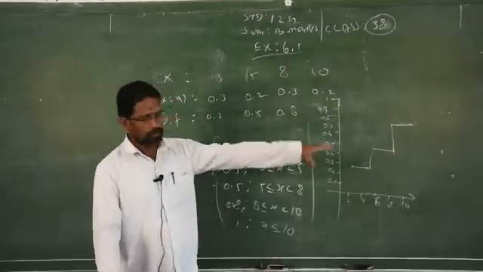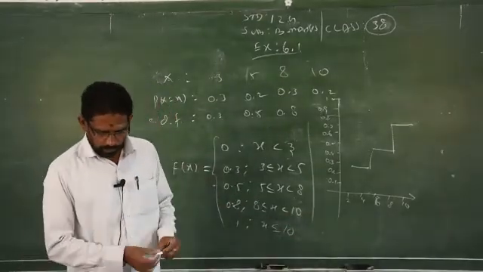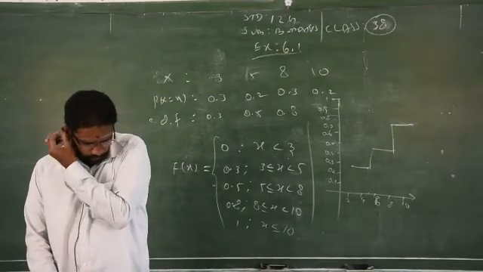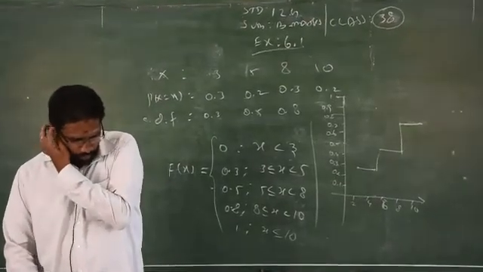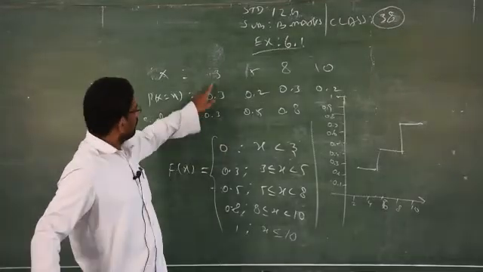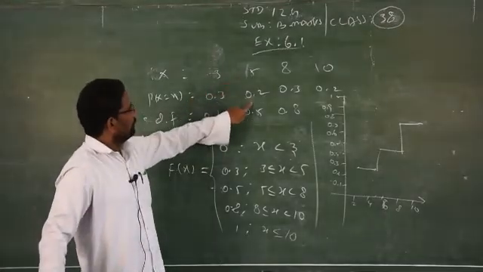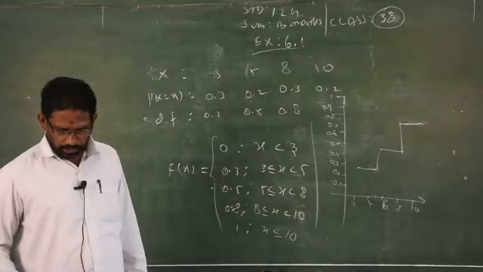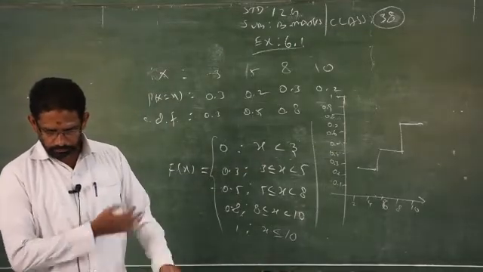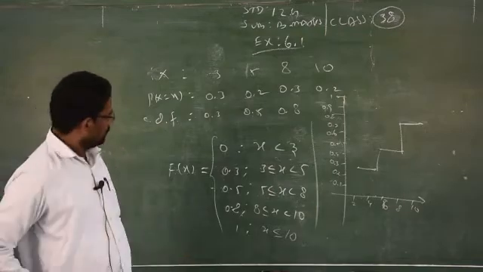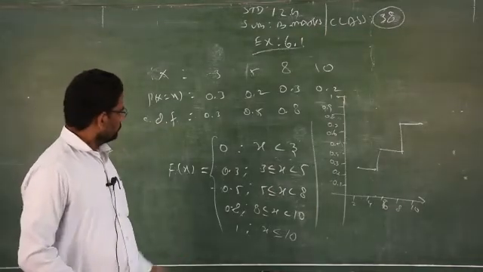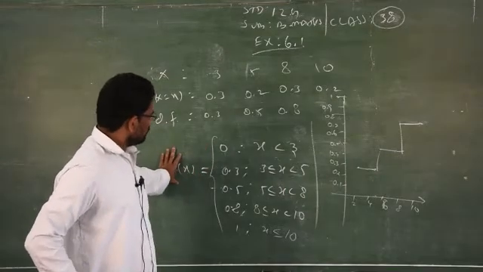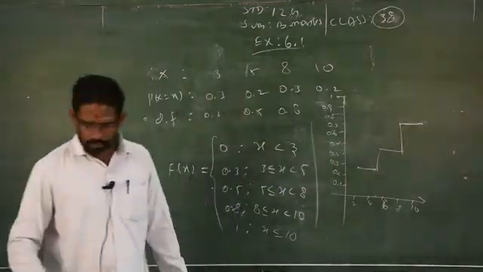Plotting the cumulative distribution on those particular values. Clear? So 0.1 by using the CDF, or you can use the probability. You can draw 0 to 3, 5 to 2, and 8 to 0.3, 0.10. So you can draw the diagram by using this. This is the easier method. Find the distribution function. Based on this, you can draw, you will get the answer.